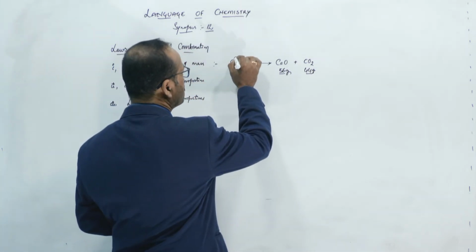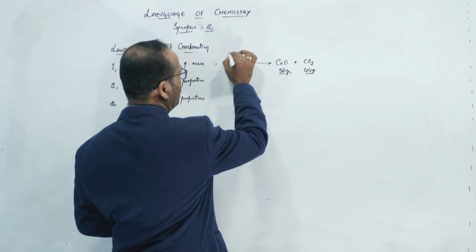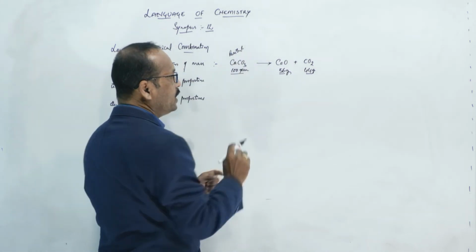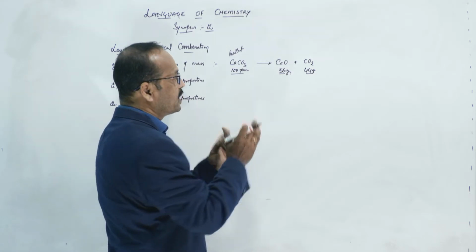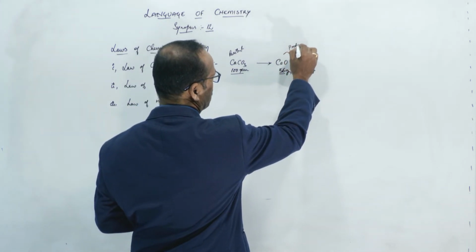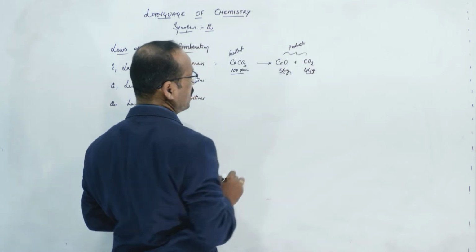Now, this calcium carbonate is called the reactant. On heating, the decomposition reaction takes place and we get calcium oxide and carbon dioxide. These are called the products, right?